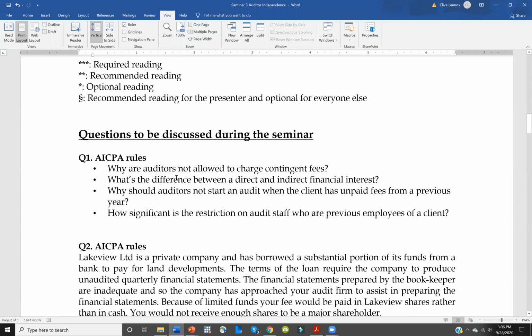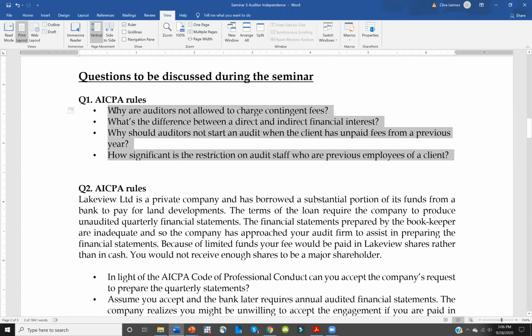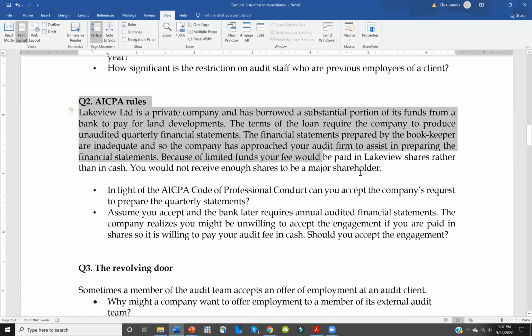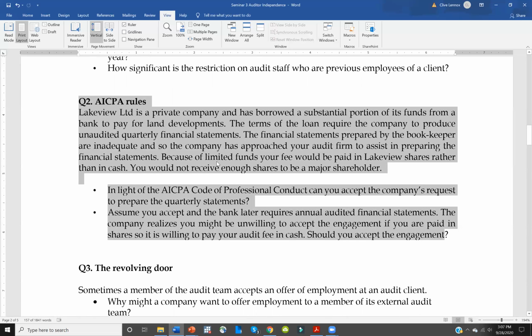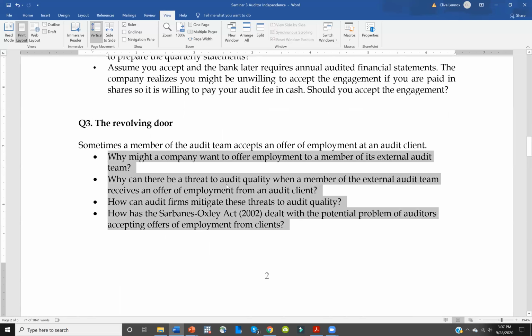One of the questions we'll be discussing in the seminar, we'll go over some questions relating to the AICPA rules. Question 1 is about the rationale for these rules. Why are these rules in place? How can those rules help to protect auditor independence? Question 2 is a kind of mini case study question where I'm asking you to apply the AICPA rules on auditor independence to a particular situation. Question 3 is about the revolving door, where a member of an audit team accepts an offer of employment at an audit client. So there are some questions here for you to consider.